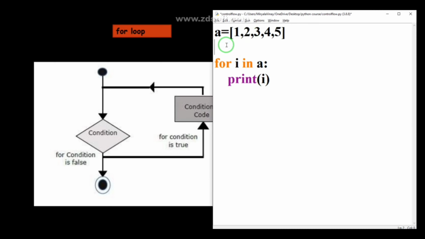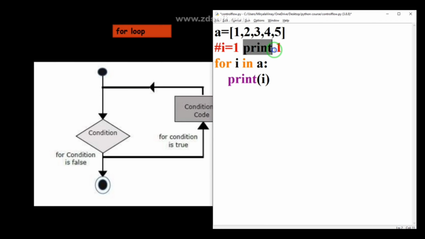Let me show this practically. Firstly, for i in a means it will store i equal to 1. Why i equal to 1? Because our list presents its first element as 1. So i equal to 1 will be stored. In the for loop you are writing print i. So what is the value of i? It will print 1.